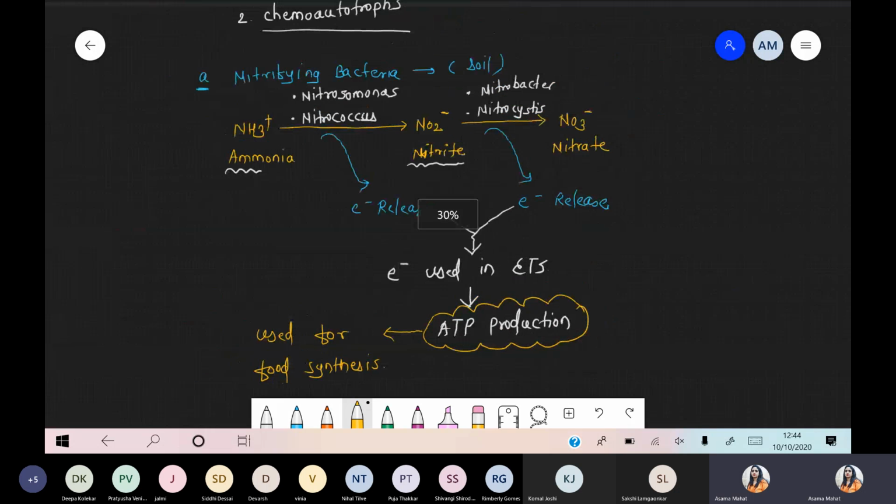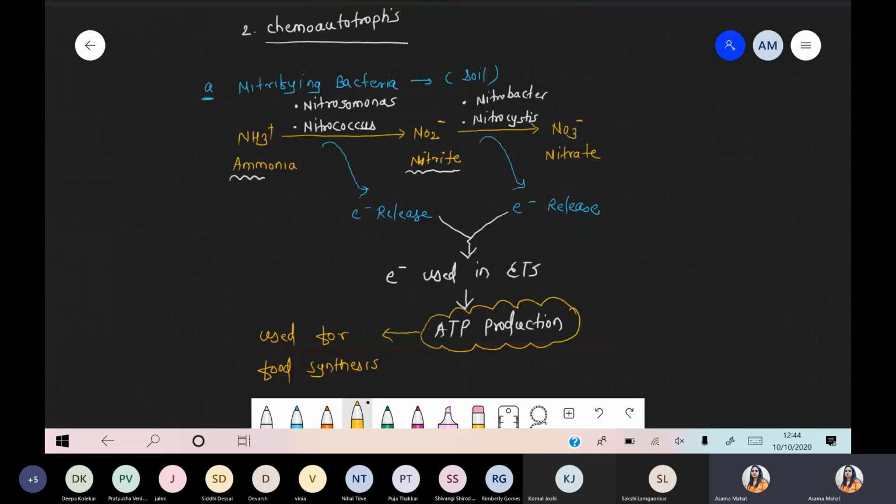Why are we talking about these being chemoautotrophic bacteria? Chemoautotrophic means what? A chemical undergoes breakdown, and from the chemical we obtain the energy, because chemical components are the energy source. Simply क्या हो रहा है? During the whole process, one component, ammonia, converts into nitrite.